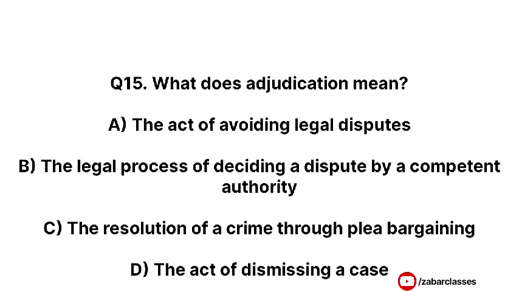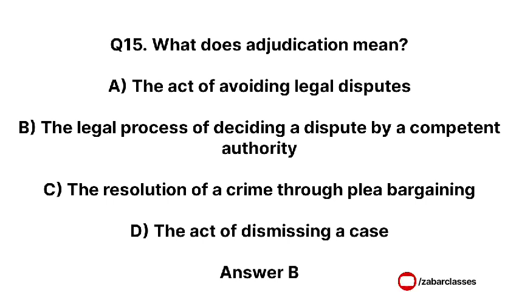Next question is, what does adjudication mean? Option A, the act of avoiding legal disputes. Option B, the legal process of deciding a dispute by a competent authority. Option C, the resolution of a crime through plea bargaining. Option D, the act of dismissing a case. Correct answer is option B, the legal process of deciding a dispute by a competent authority.